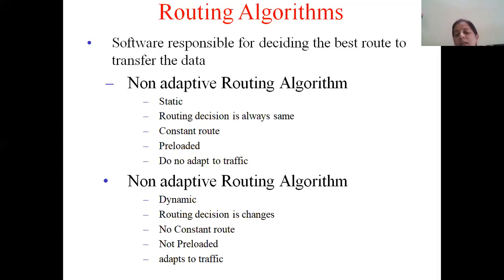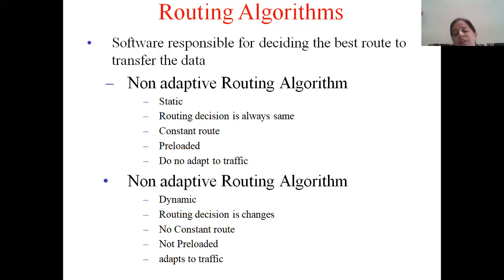What are those? If one path is already decided, and already a lot of traffic and congestion is there, or maybe the routers are not working, routers have crashed or failed, then that particular path is of no use. Still, because it doesn't adapt and because the route is fixed, you're going to transmit the data over the same path. So it doesn't adapt to the network conditions, and hence in public networks and large wide area networks, such a routing algorithm is not preferred.